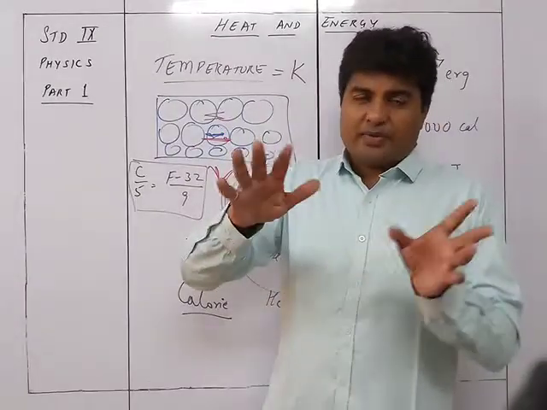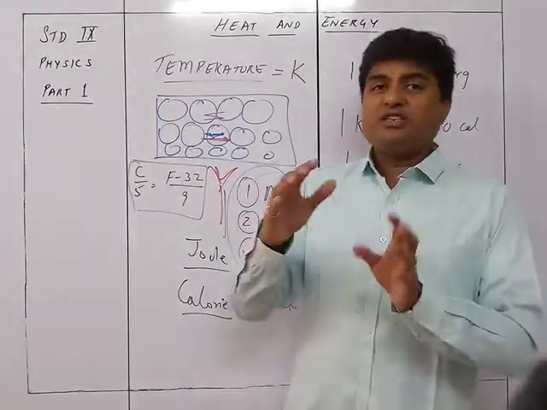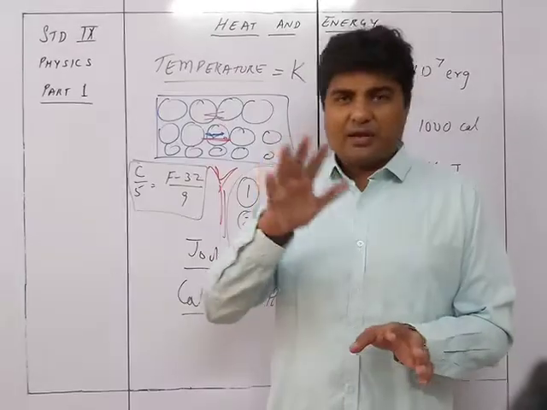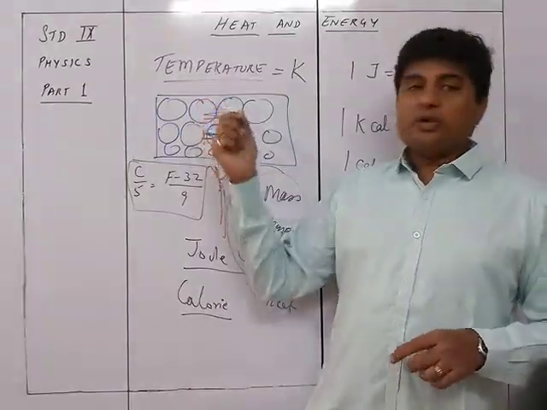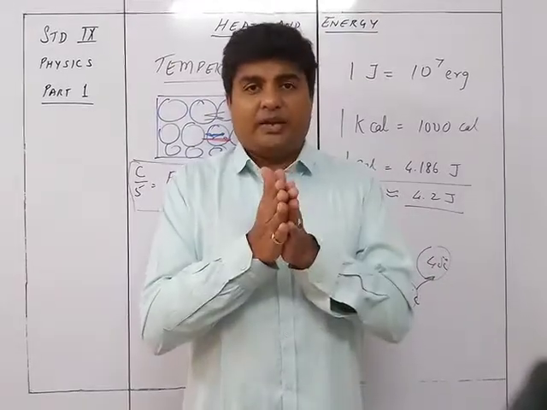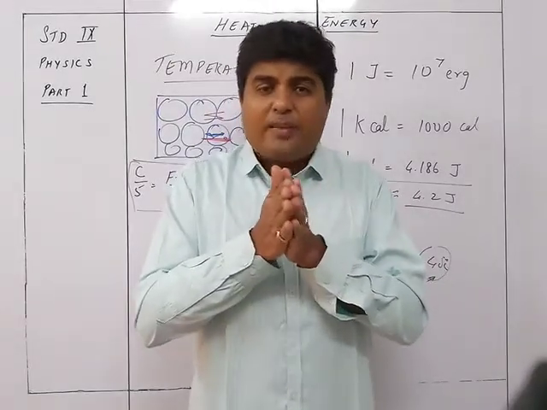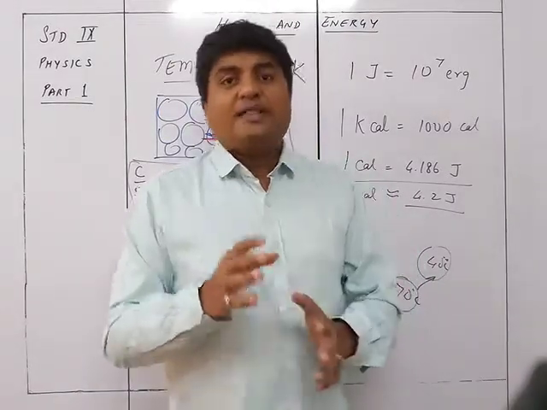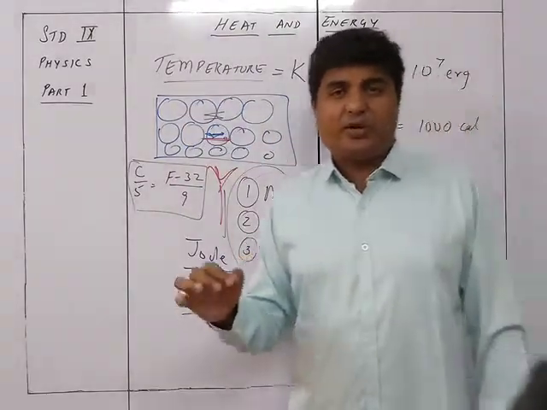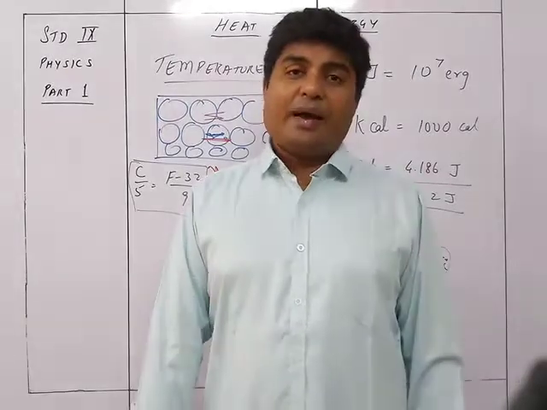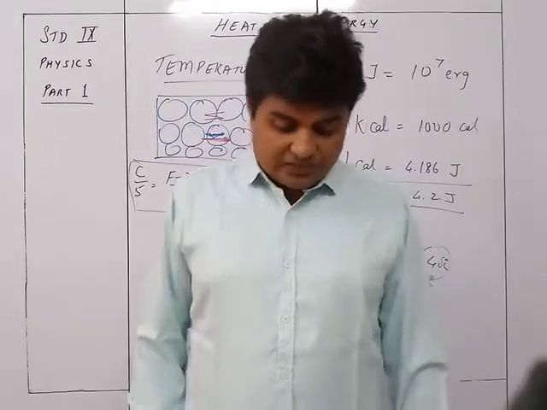It's never degree Kelvin, that's why I just rectified it. It's 0 Kelvin. Kelvin is not degree Kelvin. So at 0 Kelvin, the molecules will be completely stationary. They will not have vibrational motion at all. So that's called the absolute zero. So absolute zero is 0 Kelvin, which is minus 273 degree Celsius.